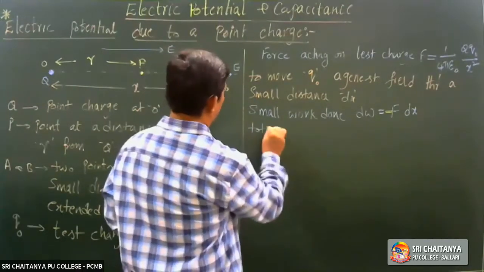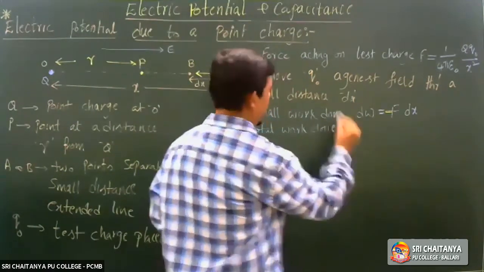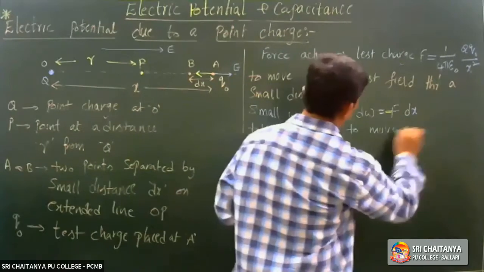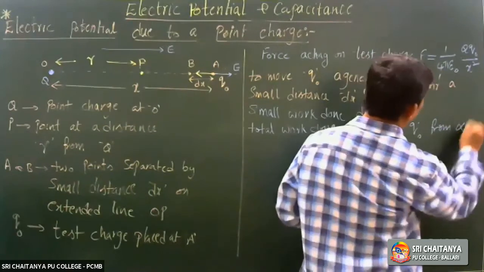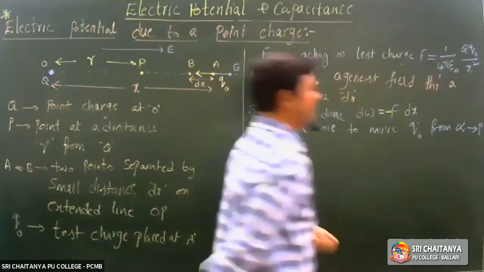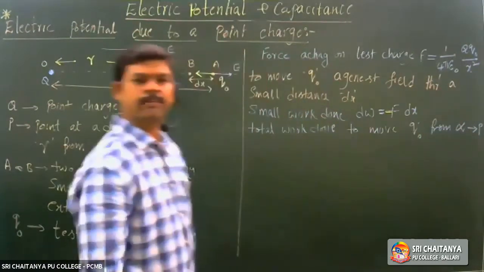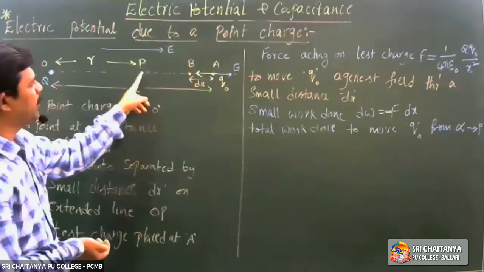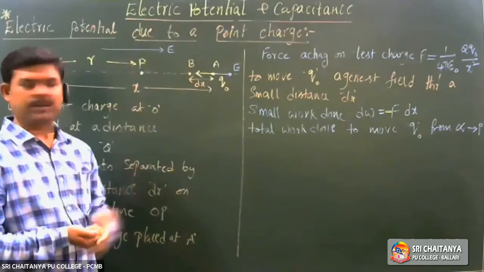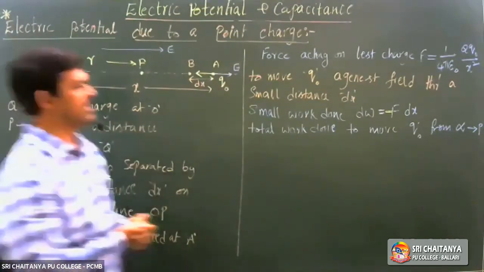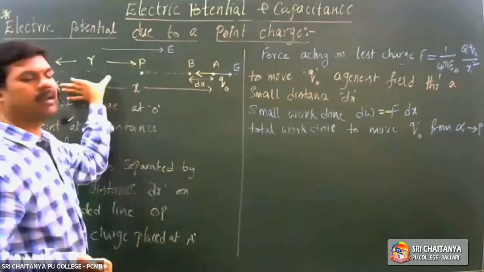Then total work done. Total work done to move Q naught from where to where according to the definition? From infinity to point P. That is the definition. If you want to find the potential at a point, this charge must be moved from infinity to point P. So what are the limits? Infinity, point P means this distance, R.